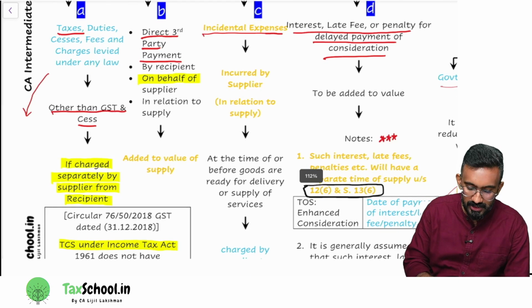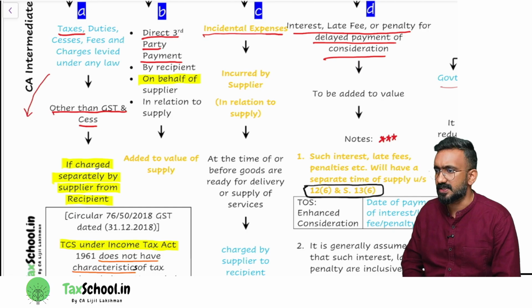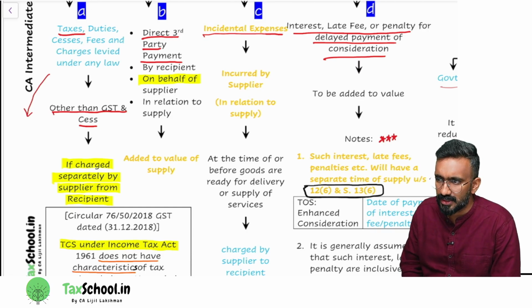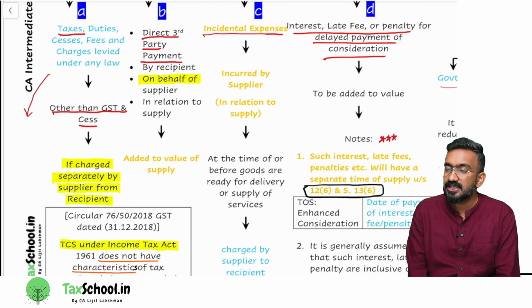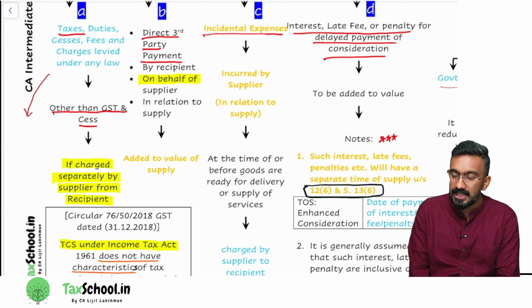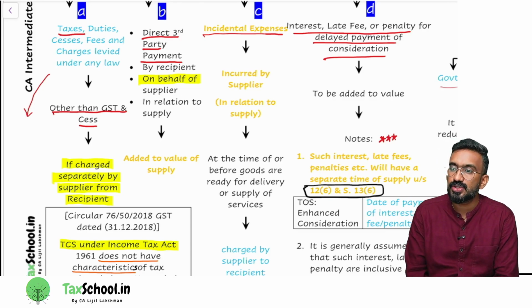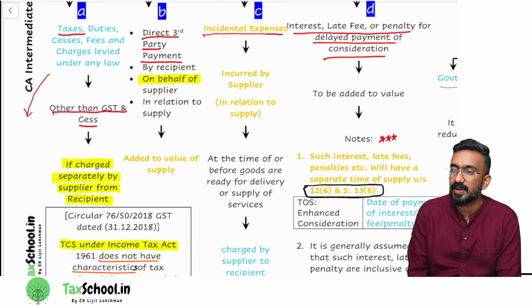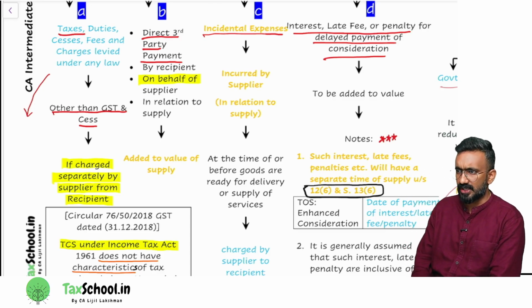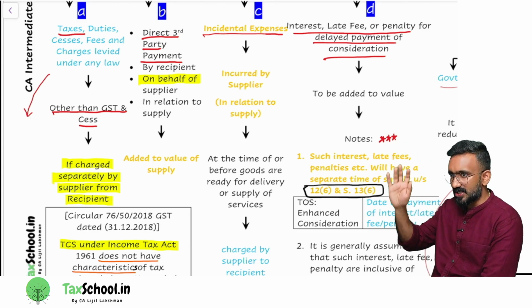Then, clause C is something that is frequently tested in the examination. They'll give you something or the other to test your understanding. It talks about incidental expenses incurred by the supplier in relation to the supply, at the time or before the goods are ready for delivery or supply of services, and charged by the supplier to the recipient. Let's read the wordings. Full focus on the wording, and read it as one sentence.